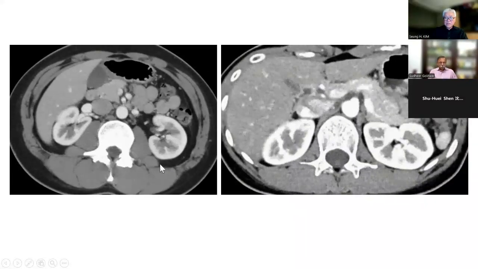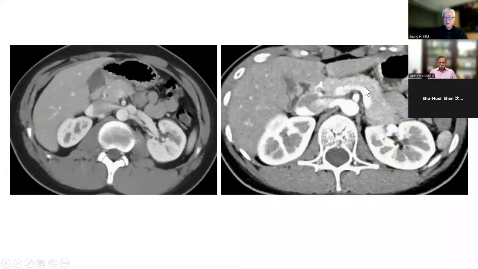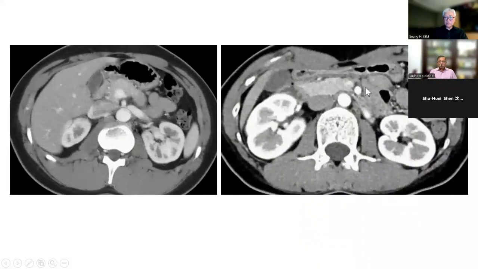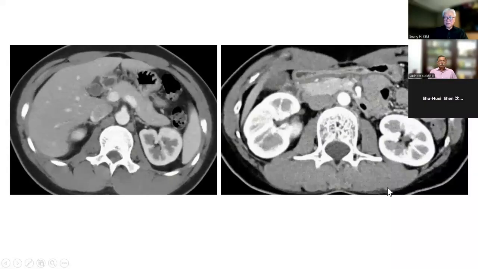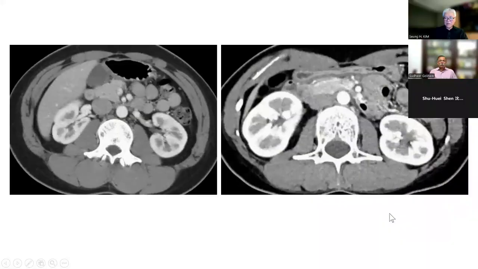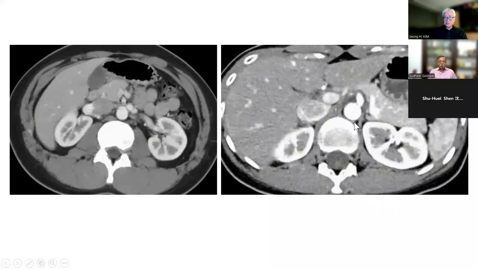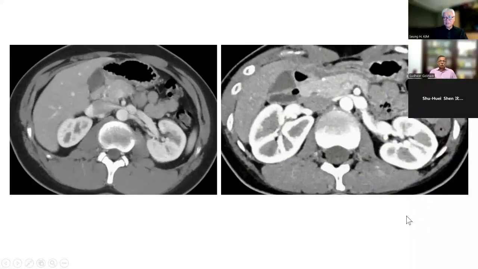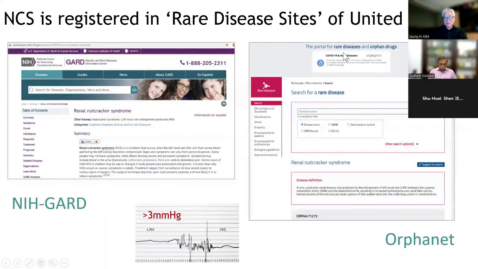So if we see these findings in the CT scan, we can suspect nutcracker phenomenon, and we can confirm it by Doppler ultrasound and measurement of the actual flow velocity. If it is higher than 100 centimeters per second, we make a diagnosis. That's how nowadays we diagnose nutcracker syndrome.